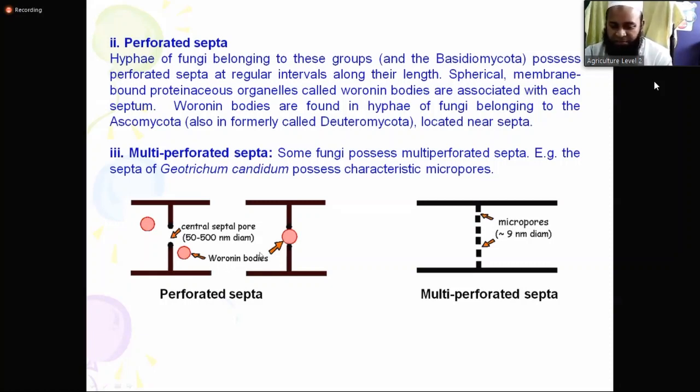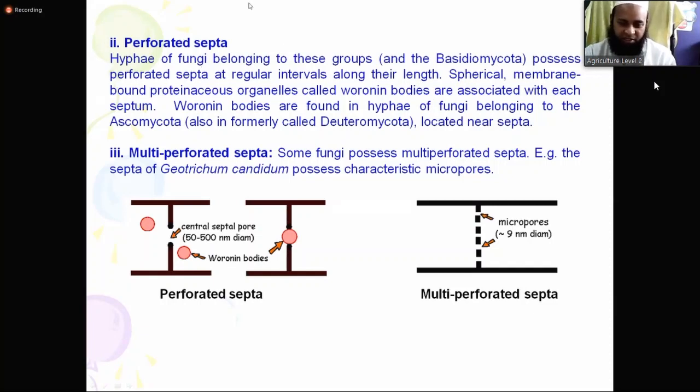So very important. Sometimes in the exam, you can find in a short note what are Woronin bodies. So Woronin bodies are found in hypha of fungi belonging to Ascomycota. So this is one group of fungus. And also the informally named Deuteromycota, located near the septa. So they stay near the septa, and when necessary they just come there and close their perforated area, just like a door. They come there and shut or open. So I believe you understand.